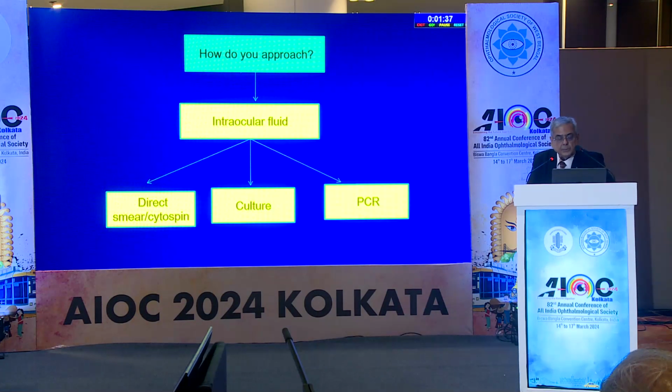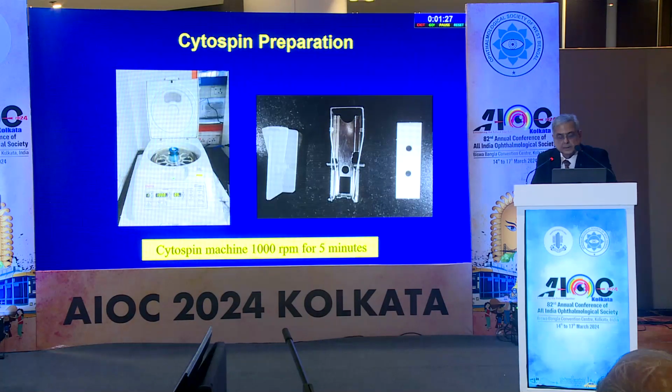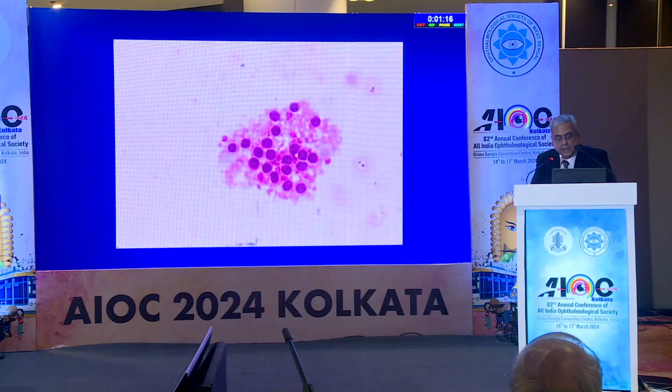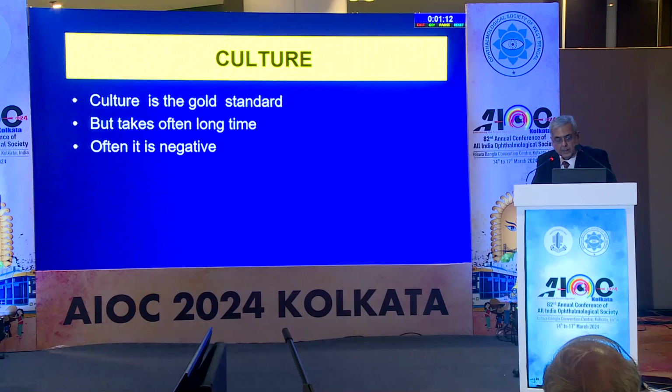So how do you approach? You take an intraocular fluid, do the direct smear or cytospin. A portion goes to the culture and a portion for PCR for molecular biology study. Cytospin preparation machine is 1000 RPM for 5 minutes, and you get concentrated smears, and this is a case of adenocarcinoma. The patient had hypopyon in the anterior chamber and later on found to have lung carcinoma.